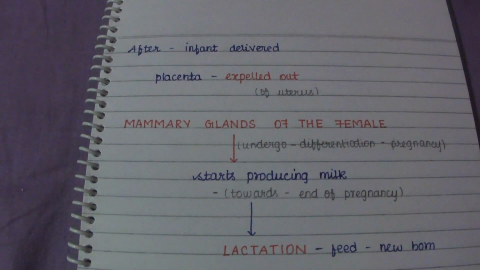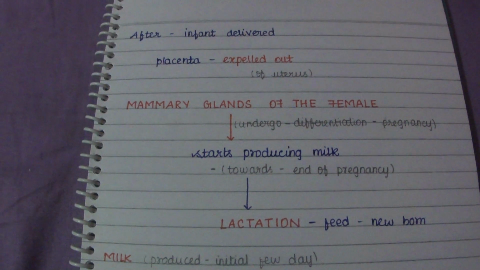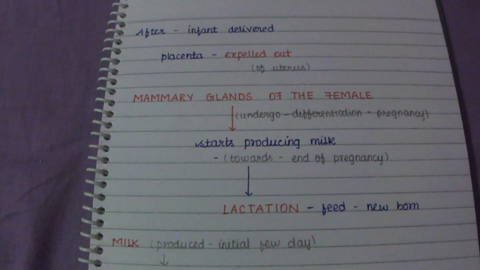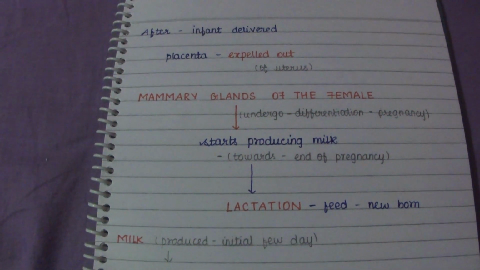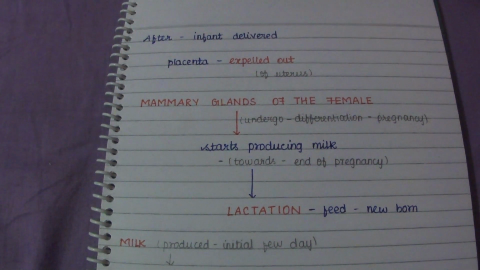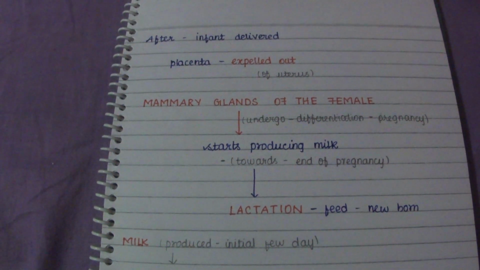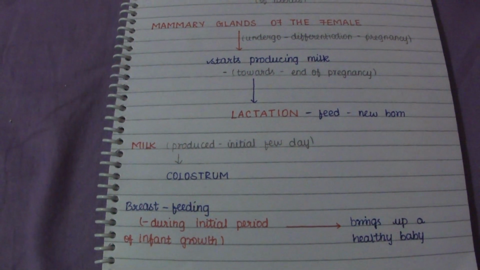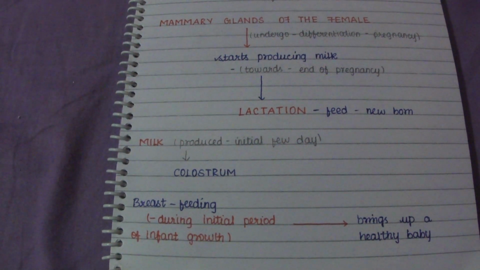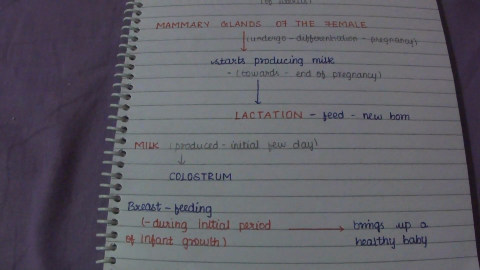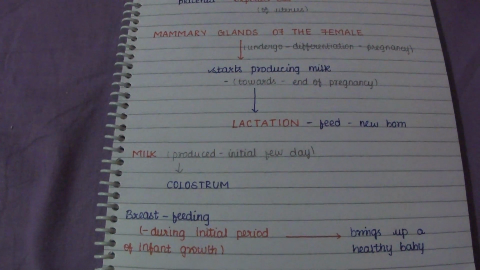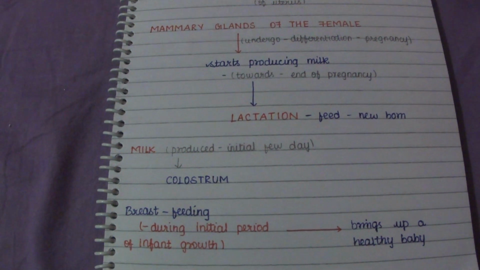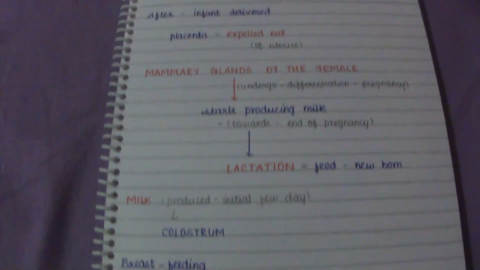The mammary glands of the female undergo differentiation during pregnancy and start producing milk towards the end of pregnancy. The milk produced during the initial few days of the lactation period is called colostrum, and it develops resistance in newborn babies. During the initial period of infant growth, breastfeeding is recommended by all doctors so that it can bring up a healthy baby. Thank you.